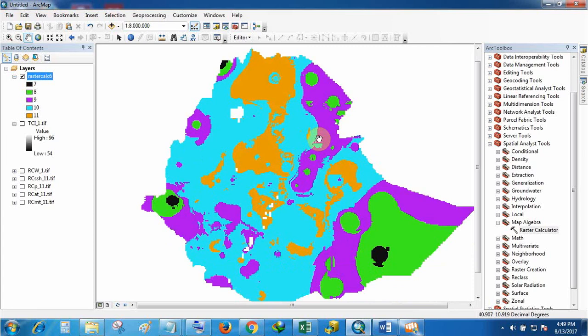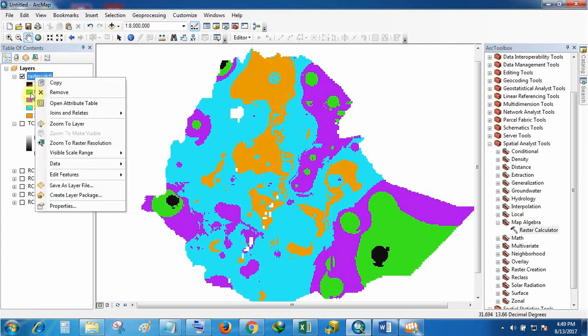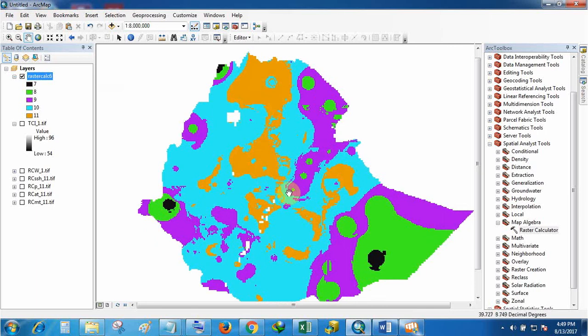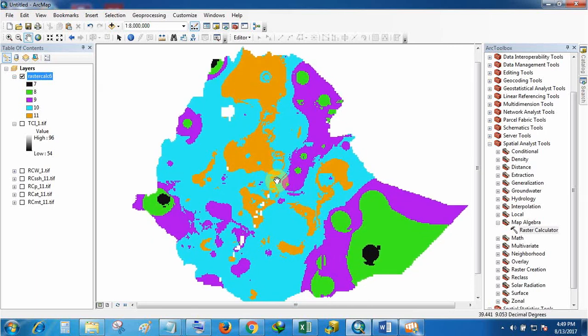So this was all about TCI, and you can export your data to your folder, and this is how we can calculate the TCI with the help of GIS remote sensing techniques. Thank you for listening.